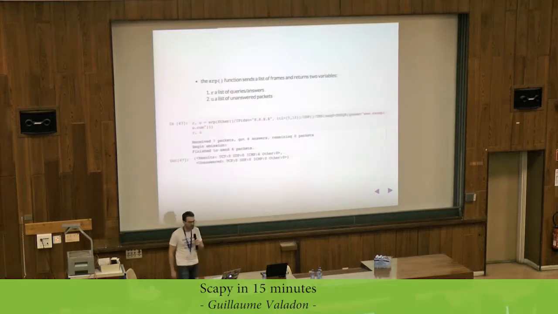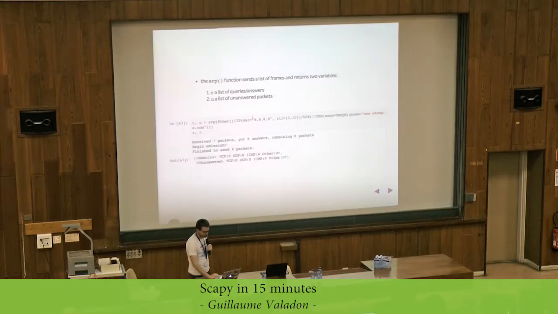Next, SRP. The send functions have the P character, which means they are able to send frames at layer 2, so that's Ethernet level. SRP sends a list of frames and returns two variables. The first one, in my example, is called R. That's a list of queries and answers. And U, that's unanswered. It means that I sent packets and I didn't get any answers.